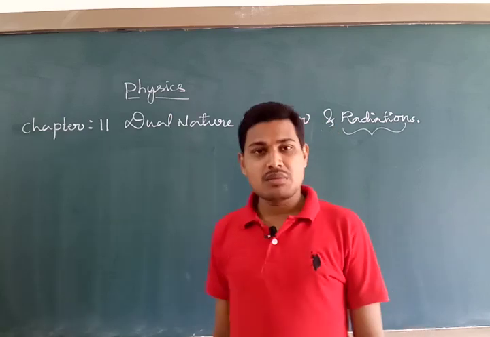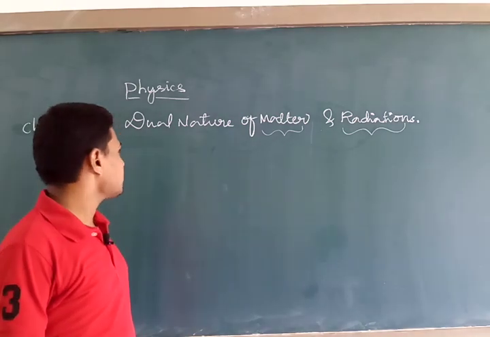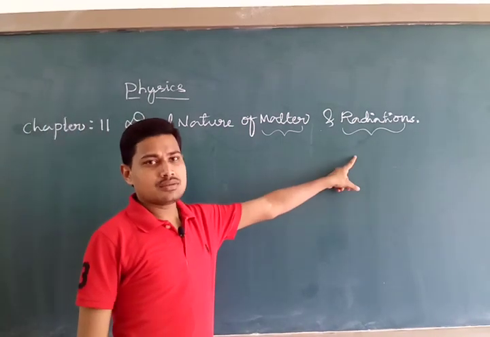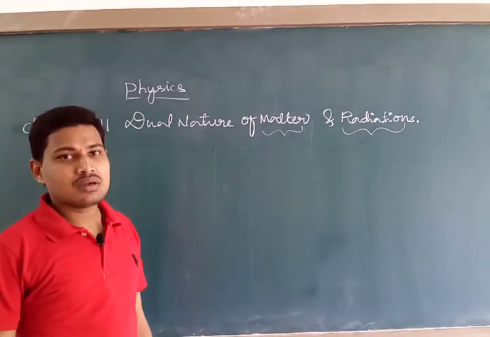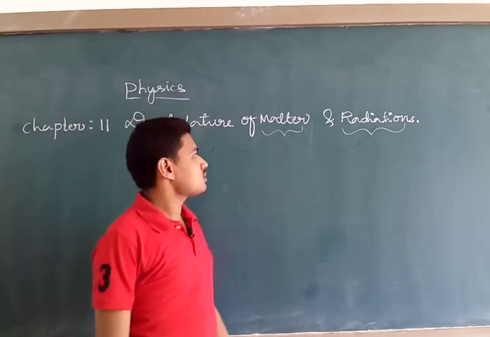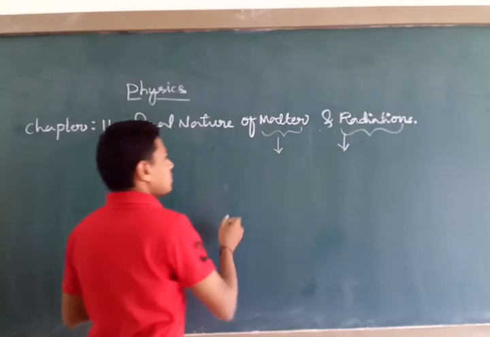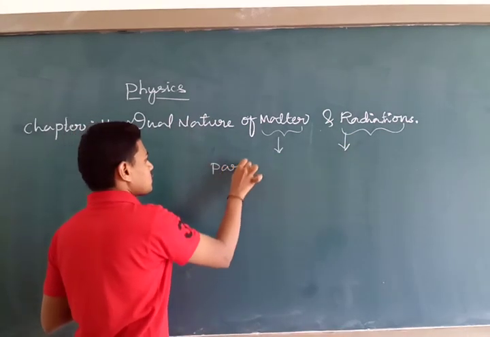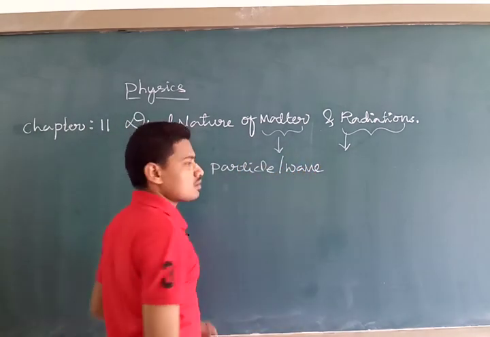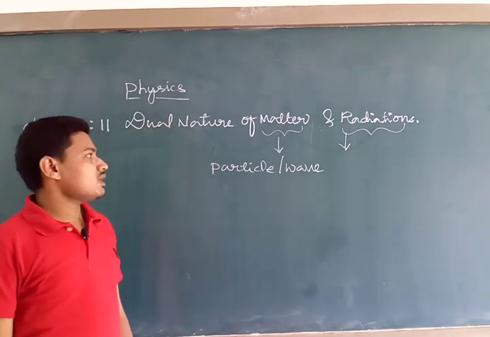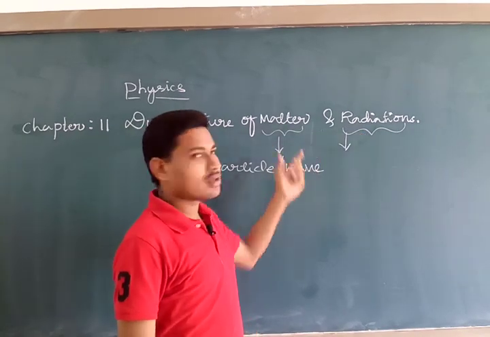But the topic name here is dual nature of matter and radiation. It means this matter and radiation have two natures. What are those two natures? One is particle nature and another one is wave nature. Very simple. Radiation is nothing but a form of energy, and matter is nothing but a massive object.